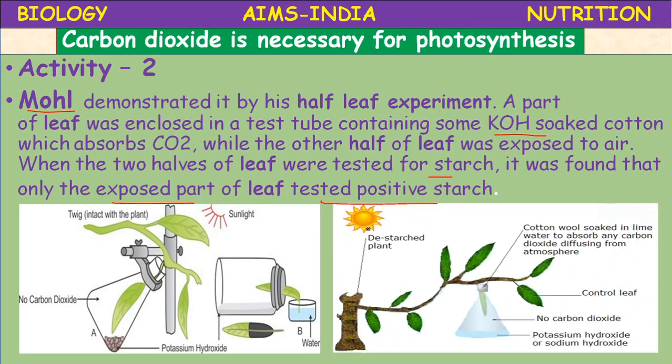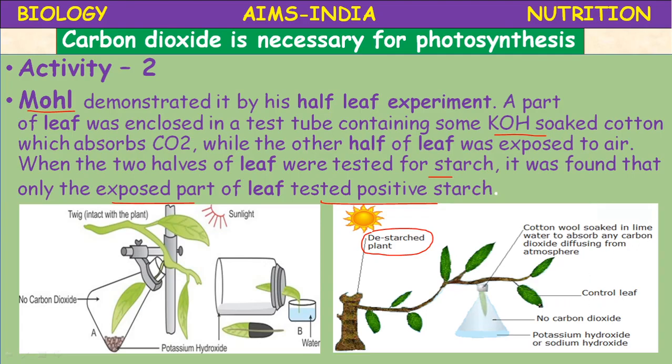Okay, so here this is the experiment. So he has de-starched the plant before conducting the starch experiment. Here what he has done, he kept the plant in the dark for 2-3 days so that there is no starch in the leaves. De-starched plant he has taken, and he put a cotton wool soaked in lime water here, so that whatever carbon dioxide is present inside this conical flask is absorbed. Okay, and to observe any carbon dioxide diffusing from the atmosphere.